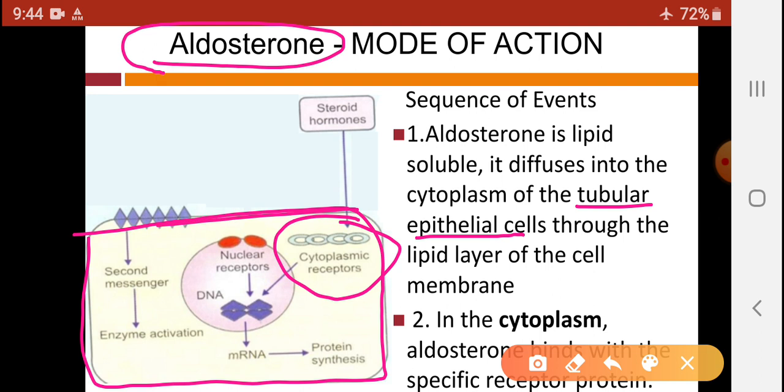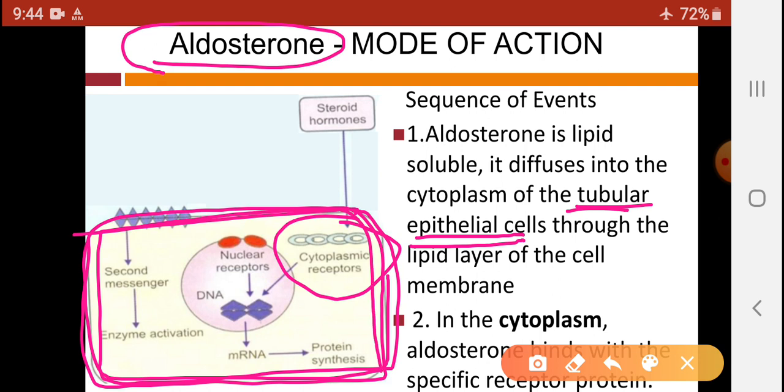So these are the target cells of aldosterone, and those cells are tubular epithelial cells of nephron. Through the lipid bilayer cell membrane of tubular epithelial cells this aldosterone hormone can easily pass, because this hormone is steroid in nature or lipid in nature.